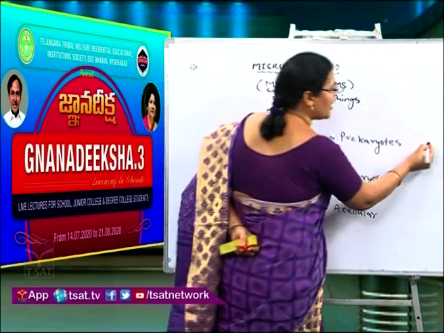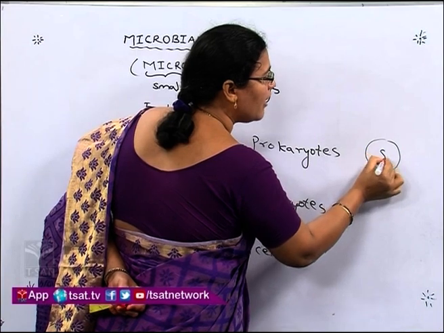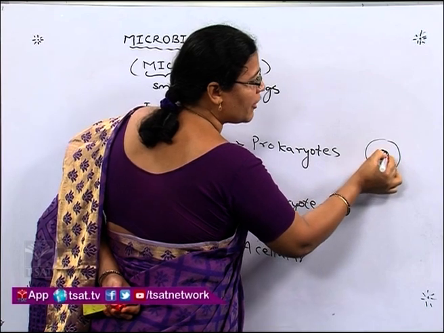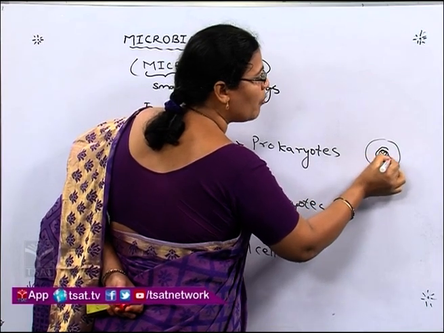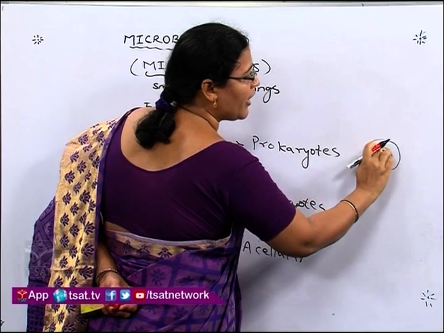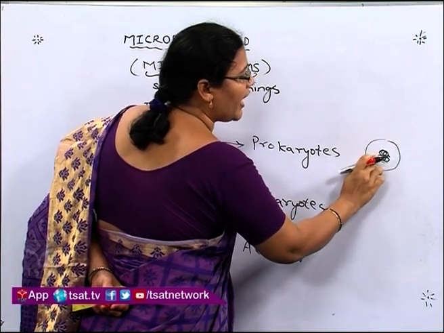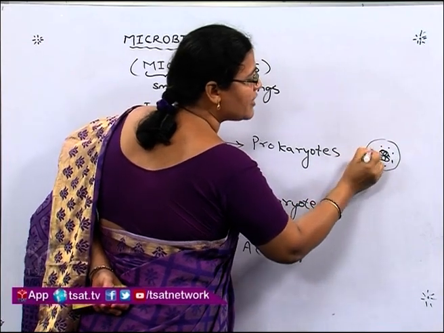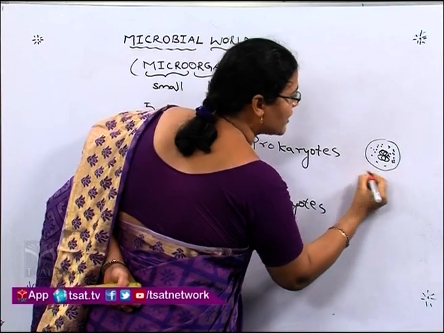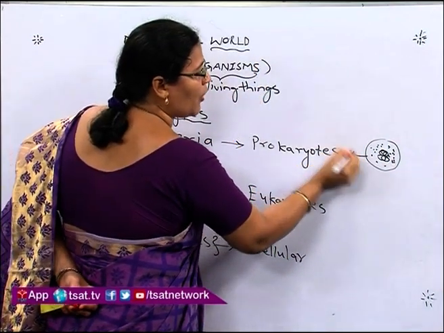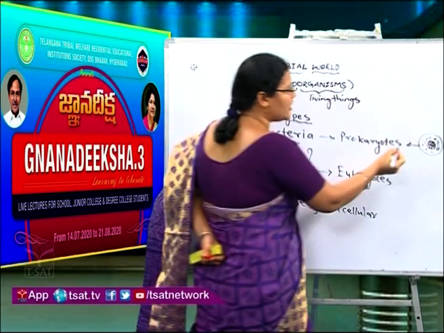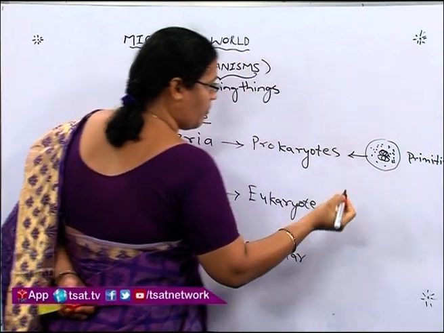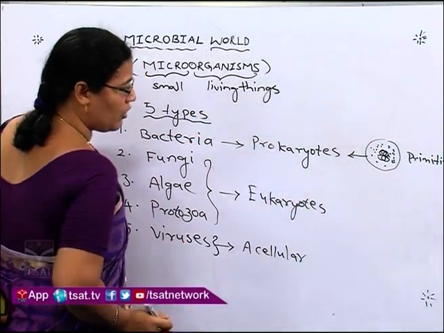Bacteria have a cell with a non-specific nucleus. Non-specific means the cell has genetic material, but there is no nuclear membrane around the nucleus, so the genetic material floats in the cell fluid. This kind of cell is called a prokaryotic cell, and this is a primitive character.